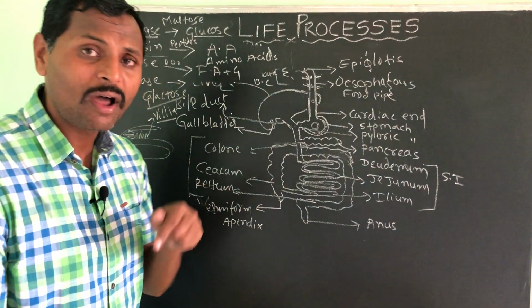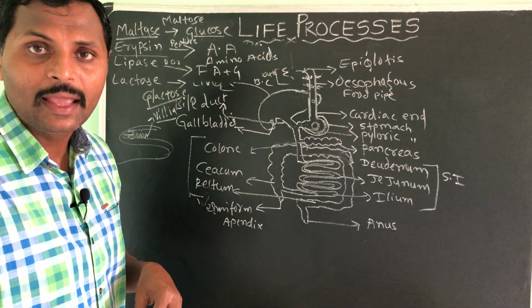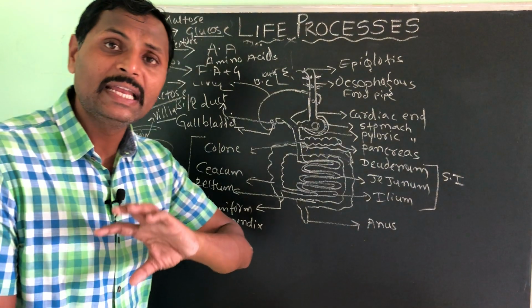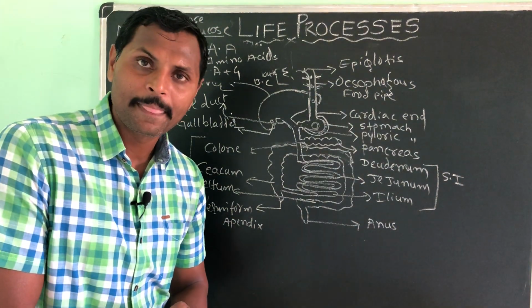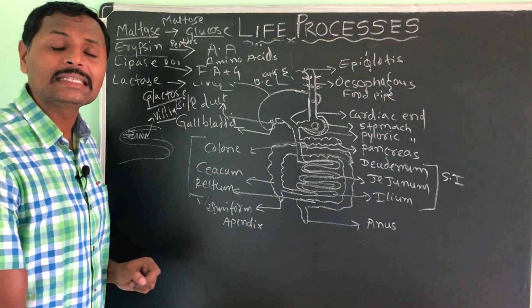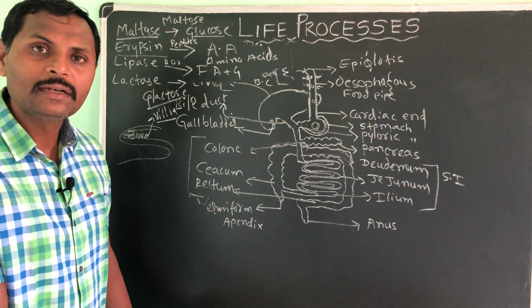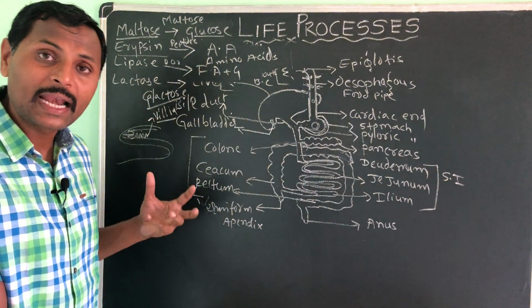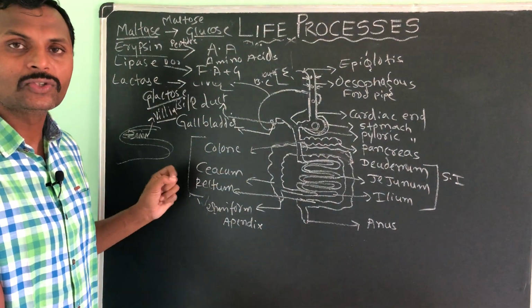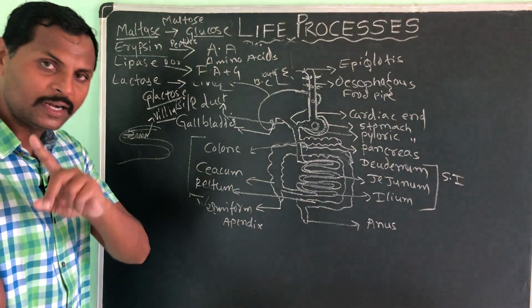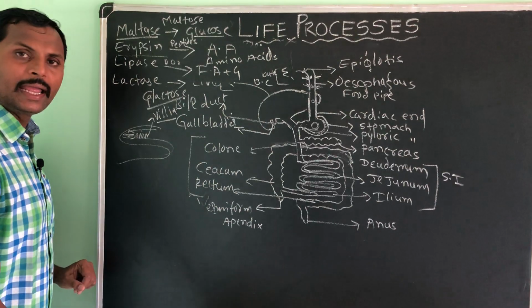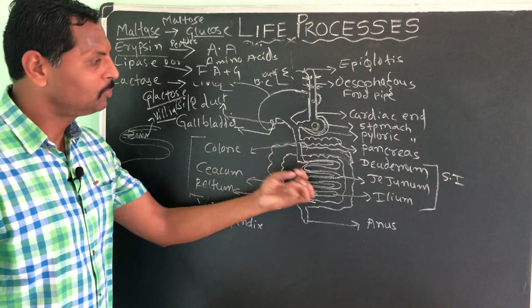The foldings you find in the human body are simply there to increase the surface area. Understood? Okay.